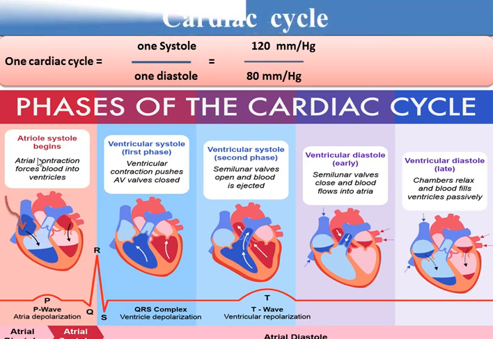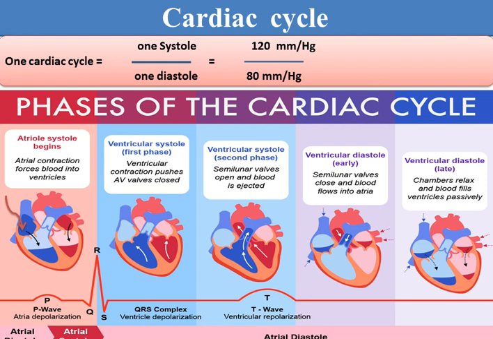The cardiac cycle has many phases. The first one is atrial systole. That means the atria contract, and when they contract, they force blood to the ventricles.